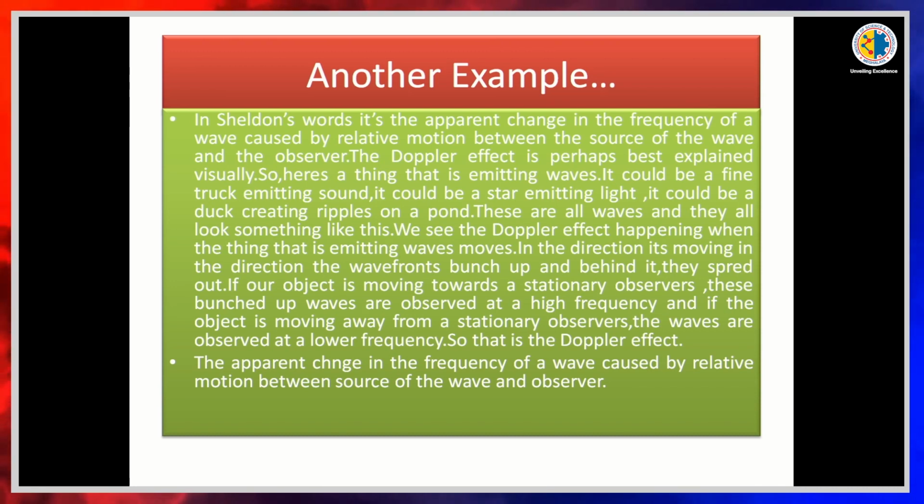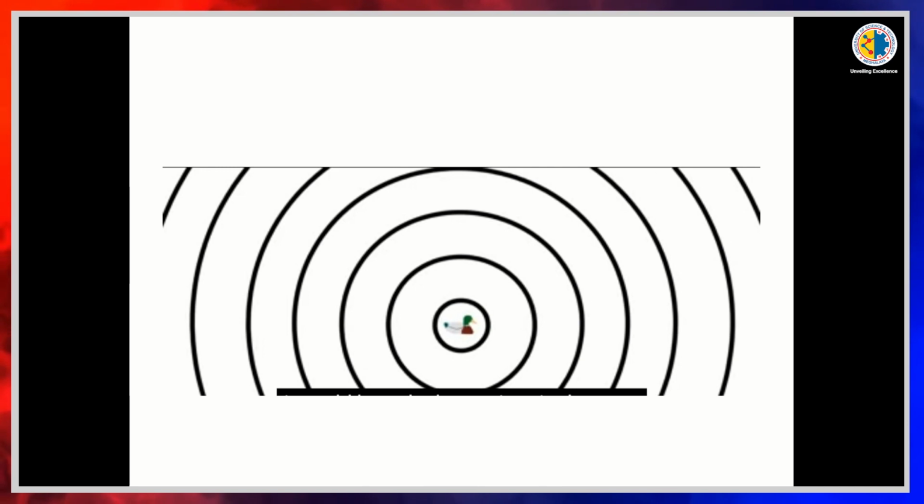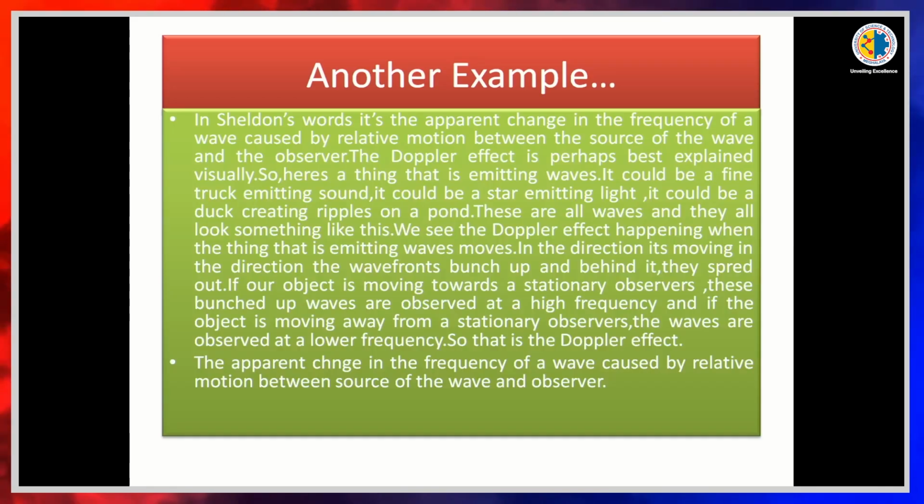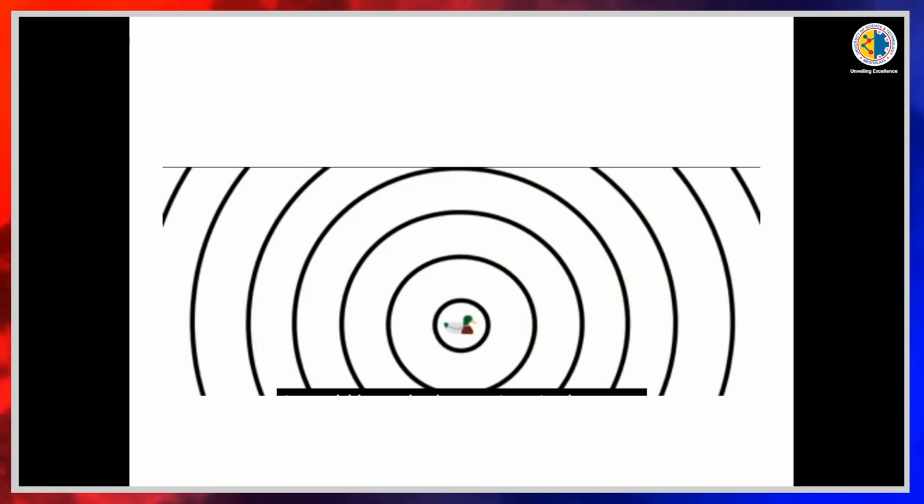See this picture. When the observer is closer to the source of the wave, he feels a higher frequency, and when he moves away from the source of the wave, he feels a lower frequency. So this is known as the Doppler effect, that is the apparent change in the frequency of a wave caused by relative motion between the source of the wave and the observer.